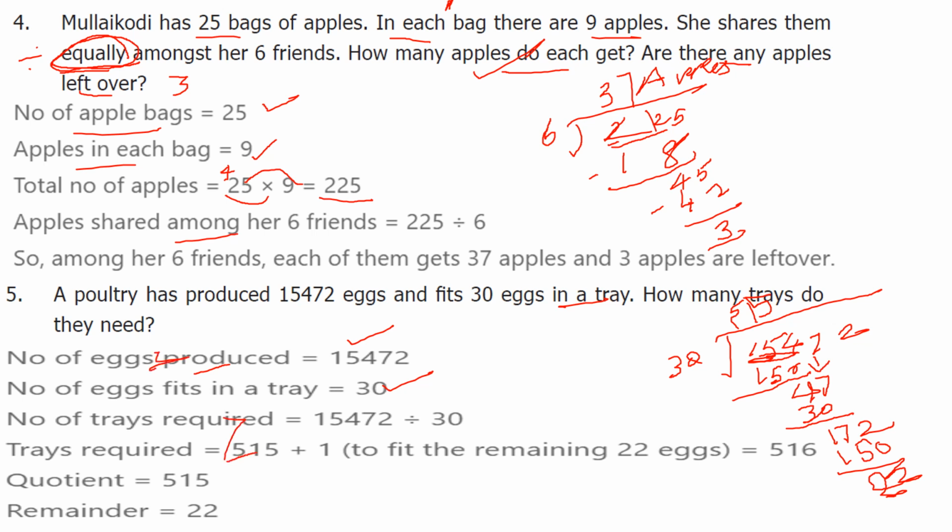and 1 tray to keep the 22 eggs, isn't it? So remaining 22 eggs are there, so we have to keep it in one tray. So 515 plus 1, 516 trays we need. So in this question the quotient is 515 and remainder is 22. This is trays. This is leftover eggs.